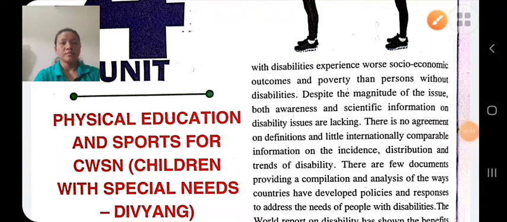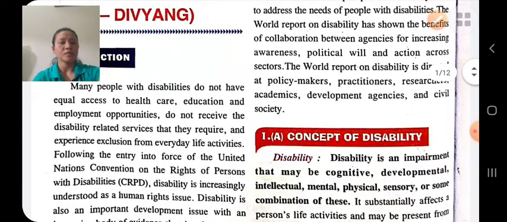Good morning, student. Today we are going to discuss our fourth unit, Physical Education and Sports for Children with Special Needs, that is for Divyang. Concept of disability. Disability is an impairment that may be cognitive, developmental, intellectual, mental, physical, sensory, or some combination of this.